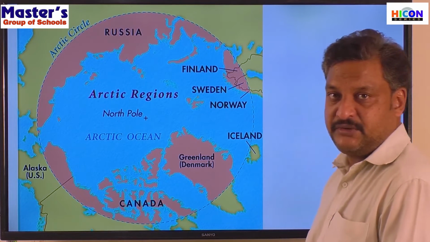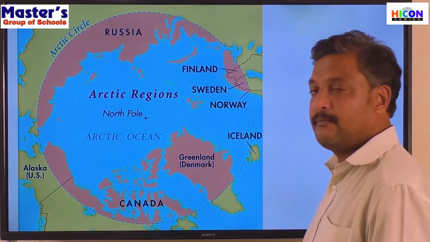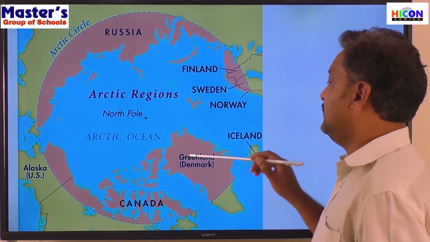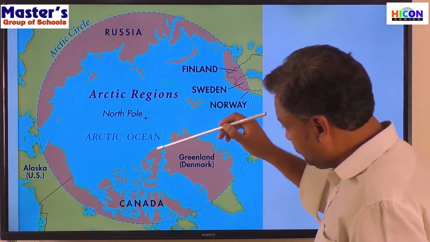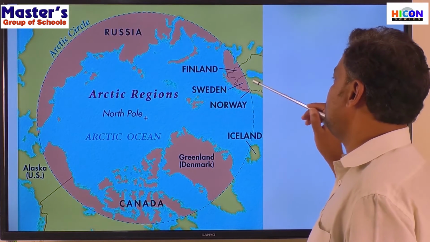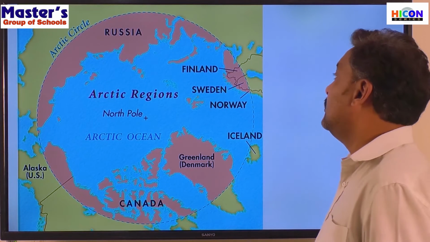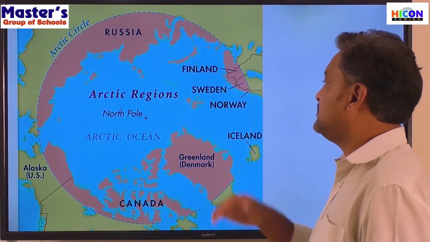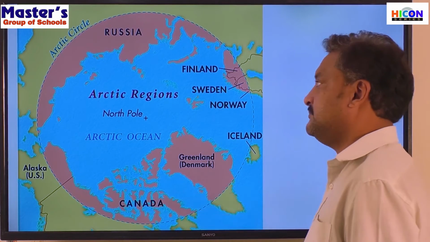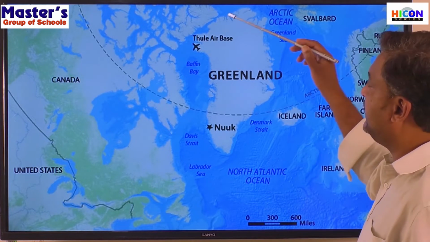So what are the major regions found here? The northern Siberian region of Russia, northern Alaska, northern Canada, then Greenland. See, a major part of Greenland is in the Arctic Circle. Then some portions of Norway, Sweden and Finland in Europe. So these are the regions which are there in the Arctic Circle, right? Yes, this is Greenland.